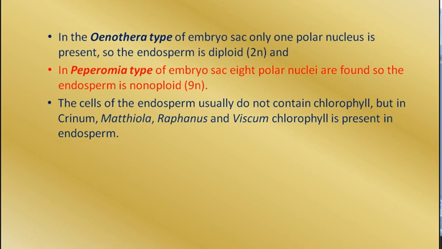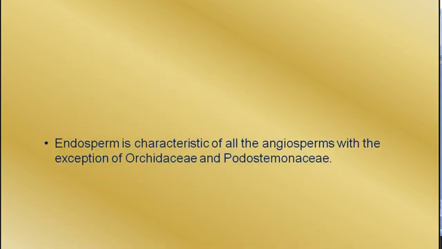Now the cells of endosperm usually do not contain chlorophyll, but in Crinum, Matthiola, Raphanus and Viscum, chlorophyll is present in endosperm also.